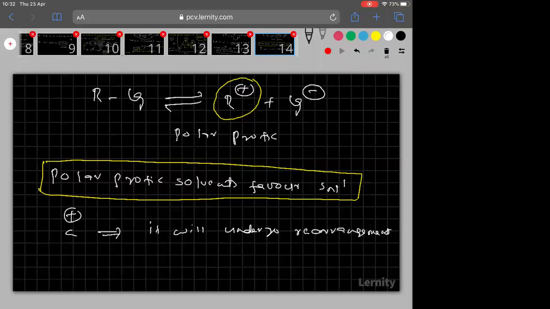Stability, to increase stability. Rearrangement means hydride shift, methyl shift, ring expansion, ring contraction, all these are rearrangements. Followed everyone?